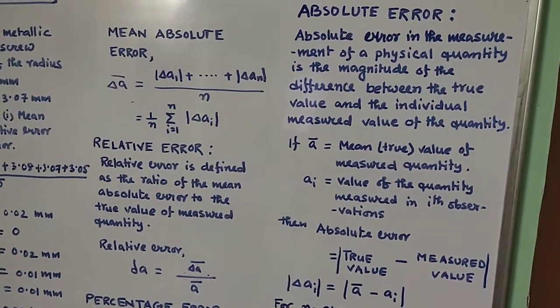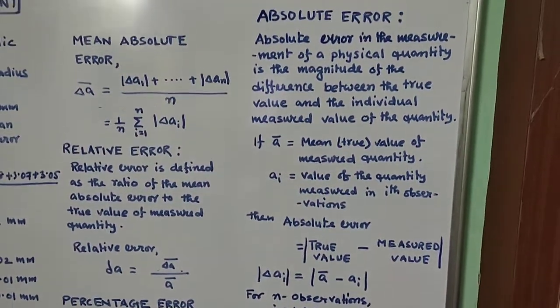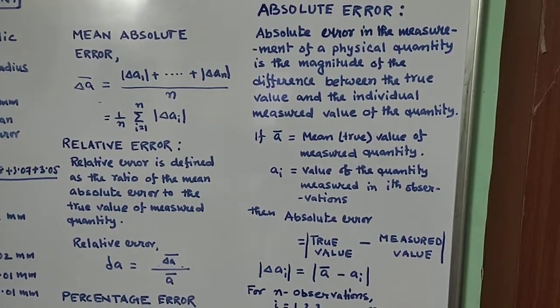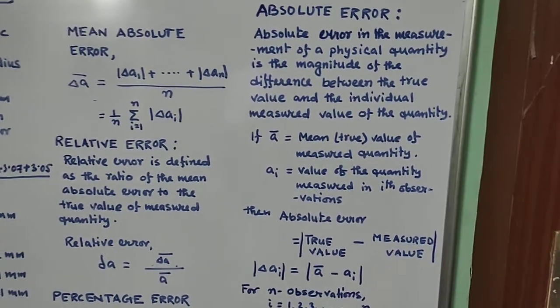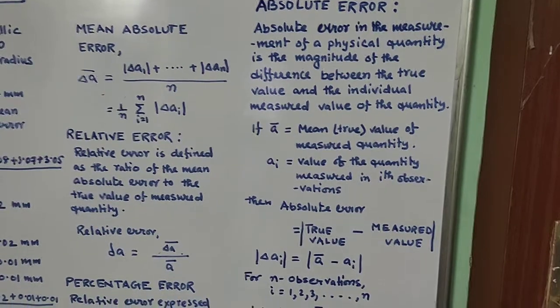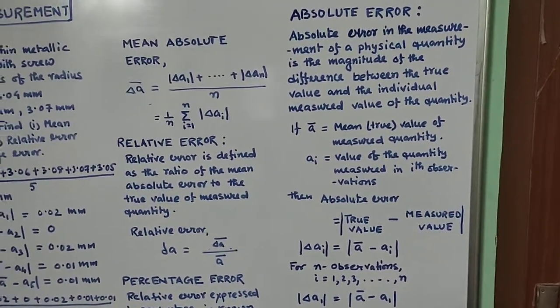So i goes from 1 to 5, and absolute error, as per the definition, is the magnitude of the difference between the true value and the measured value. And absolute error, as the word defines, is nothing but the magnitude only. More becomes clear when we take one numerical.